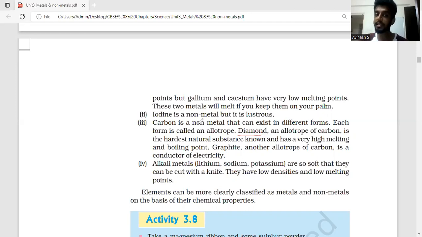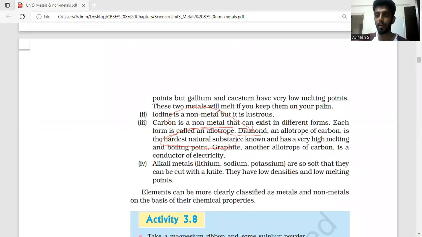So though diamond is an allotrope of carbon, basically carbon is a non-metal. So it should not be shining, but diamond shines like anything, as we know. So this is also an exception. Diamond is an allotrope of carbon, which is a non-metal, which means it should be soft. It should have low density, but it is the hardest substance on earth, as we all know. It is the hardest natural substance when it comes to diamond.